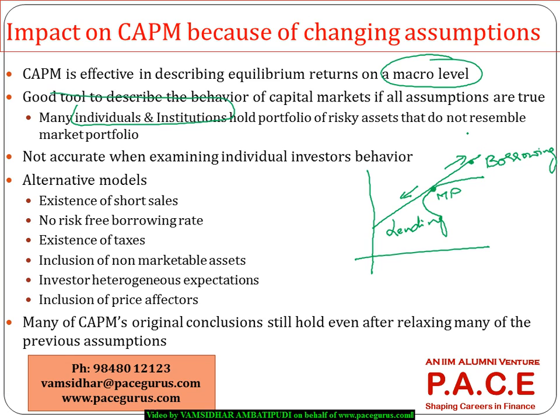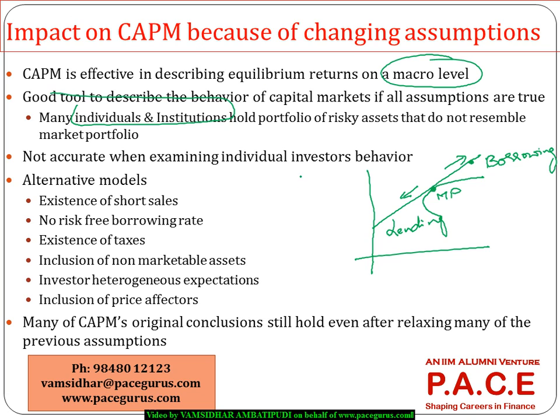So which means not all individuals are holding the market portfolio itself. Some people are holding more risky than the market portfolio, whereas someone else is holding less risky than the market portfolio. Which means if the assessment has to be at an individual investor layer, probably CAPM is not a good choice.